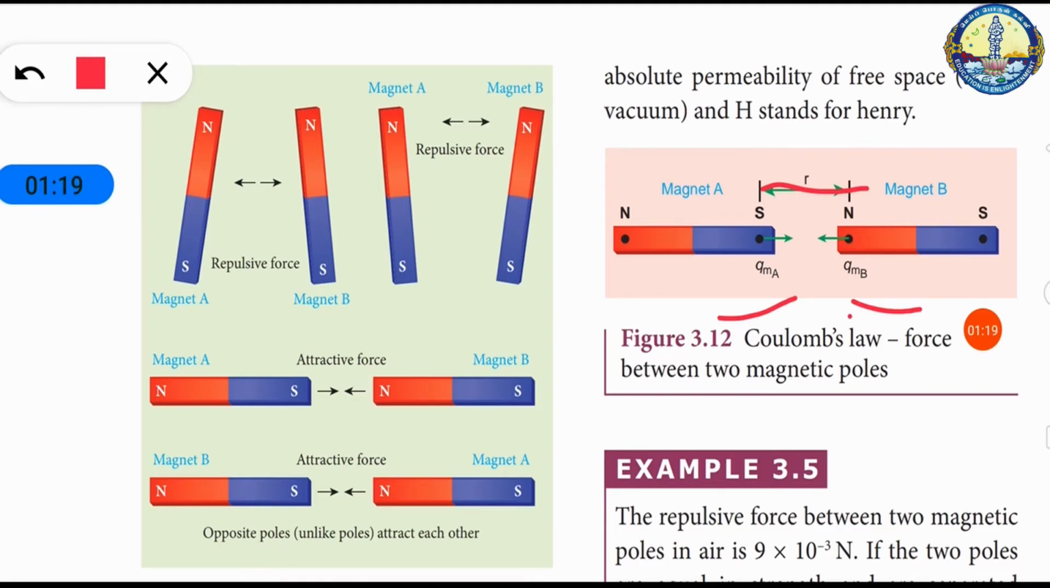When you increase the pole strength, the force also increases. That means the force increases when you increase the magnetic field strength. If you increase the distance, meaning this gap, the force is reduced. So we can say that the force is directly proportional to the product of the pole strengths and inversely proportional to the square of the distance between the two magnets.